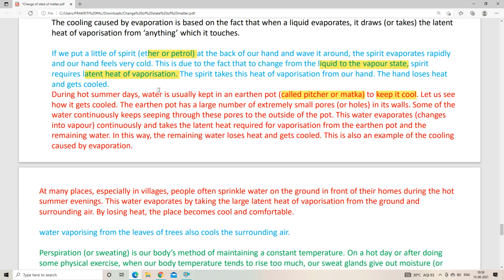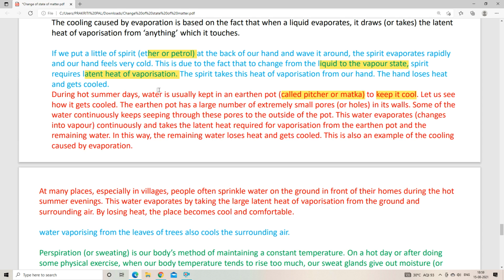That is, it will change into vapor. So from where will the water collect the heat? The water will collect the latent heat of vaporization from the rest of the water, right? And that is how there is cool water in a pitcher or matka even during hot summer days. So this is the scientific reason behind using a pitcher or matka during summer days, to keep our water cool.